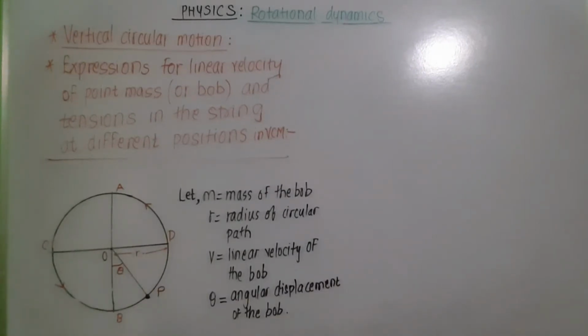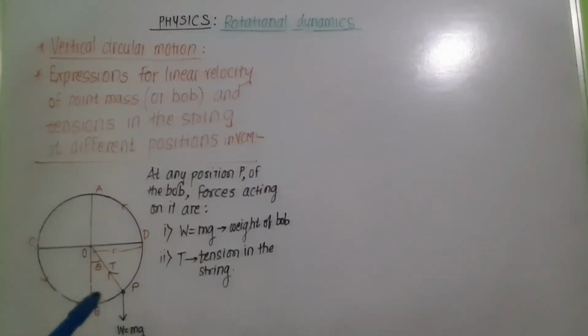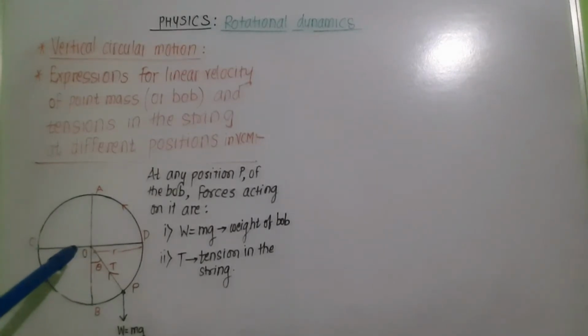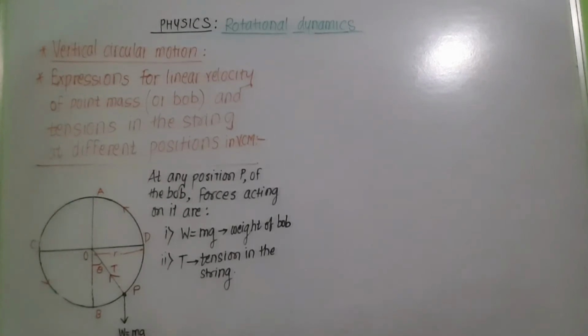Now let at any time t, the point mass is at position P, where the string makes an angle theta with the vertical, means we can say angular displacement of the bob is theta. At any position P of the bob, there are only two forces acting on the bob. In the diagram you can see tension is directed towards the center of the circle and weight of the bob is acting vertically downward.